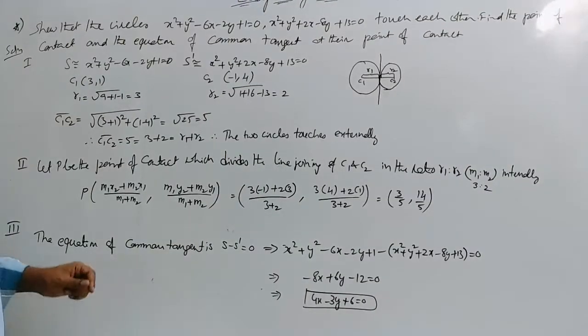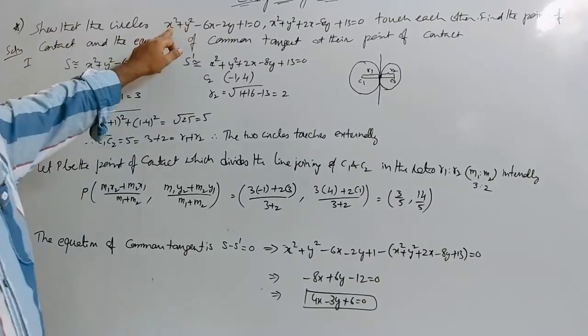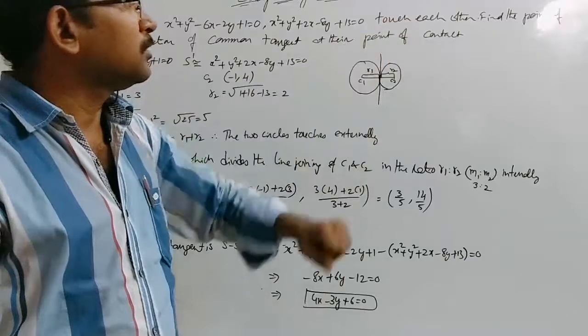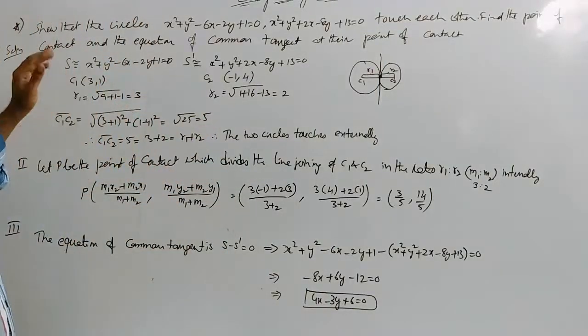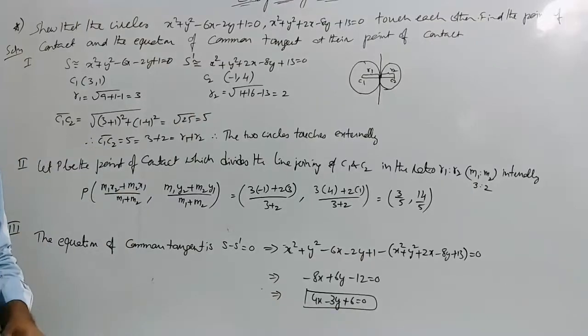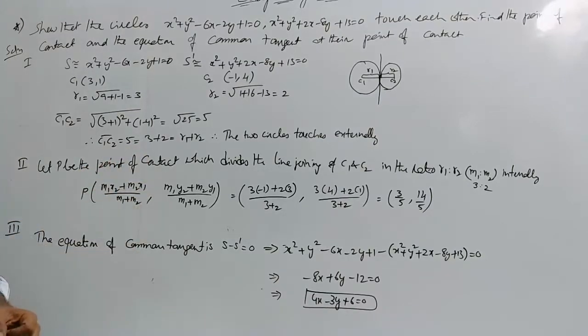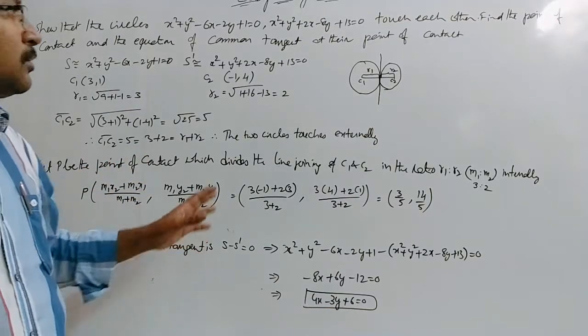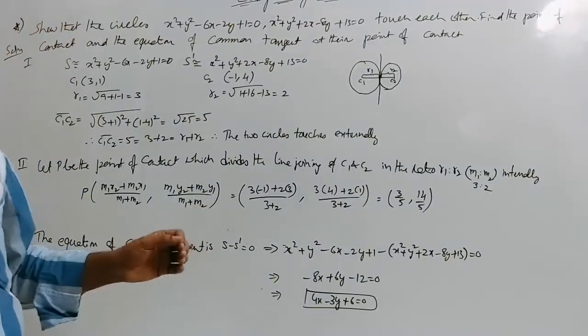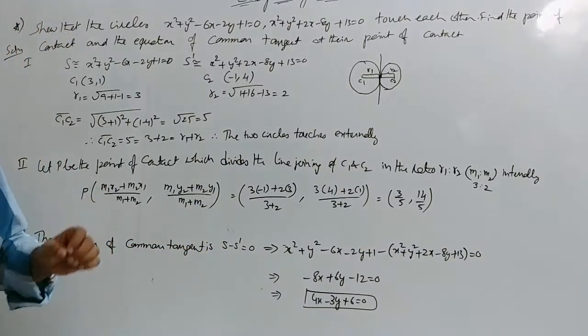Now let us solve the other problem. Show that the circles S and S dash touch each other. Find the point of contact and the equation of common tangent at their point of contact. Same procedure we have to adopt here. Let us divide this problem also into three parts. In first part, we have to prove that they touch each other, and second part the point of contact, and third part the common tangent at that point of contact.